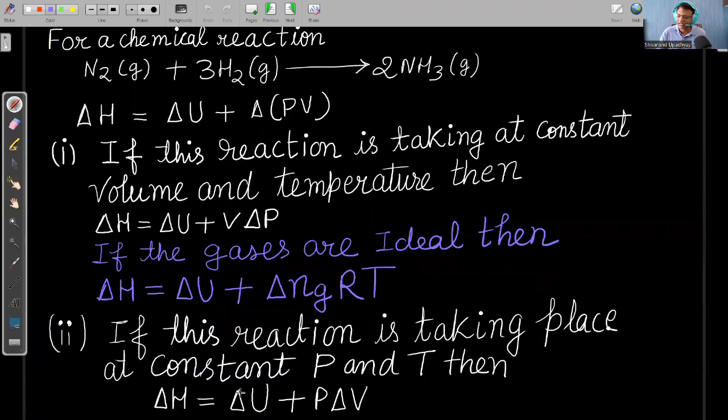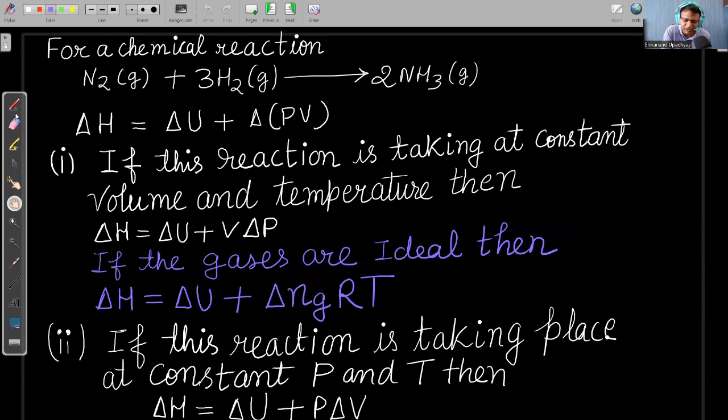Now for a chemical reaction, because most of the time when we are using a formula, we should be very confident and clear that whatever we are using is correct or not. So let me discuss for a chemical reaction. For a chemical reaction, nitrogen in gaseous state plus 3 times hydrogen in gaseous state will form 2 times ammonia in gaseous state. So if I am writing this relation, delta H is equal to delta U plus delta of pressure, volume, energy.